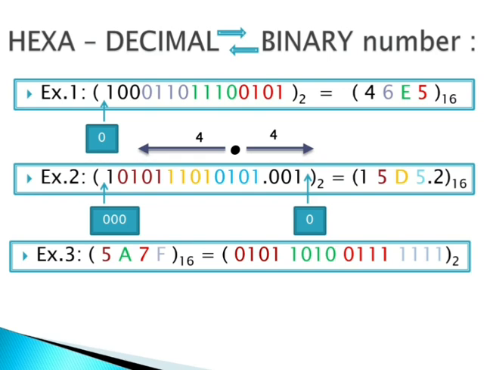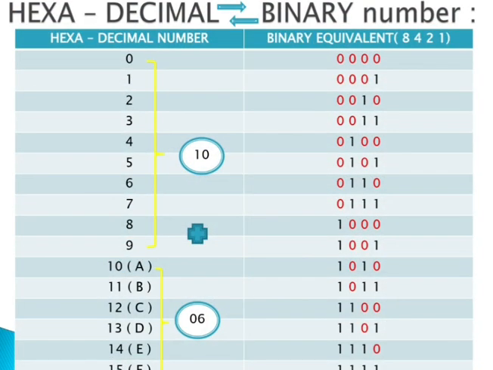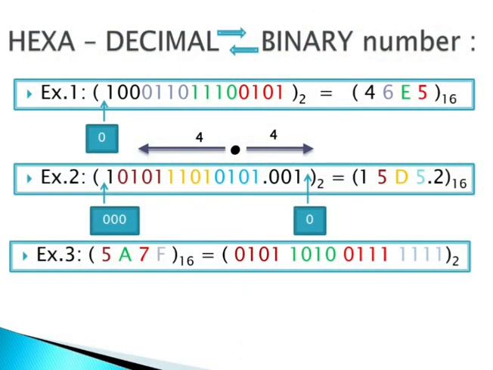See the different colors I have used for the 4 digits. First 4 digits, from right to left, what are we having? 0101 as the red digits. See, 0101 in the chart is 5. That's why I'm writing 5 in red color.